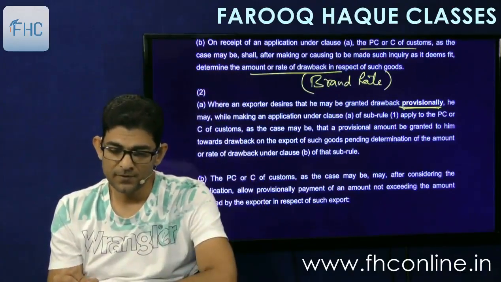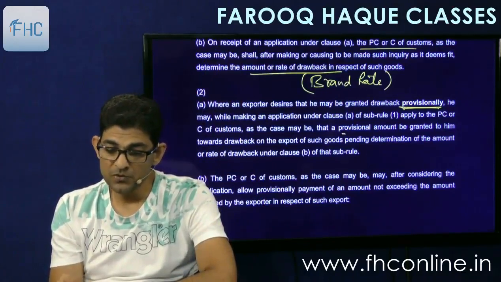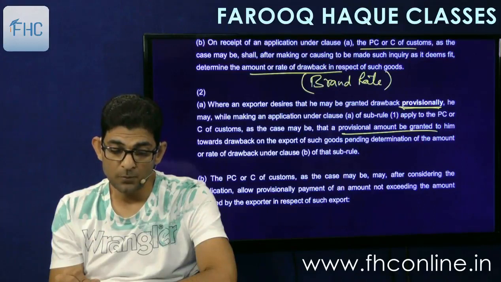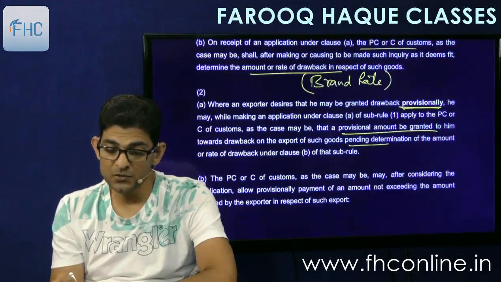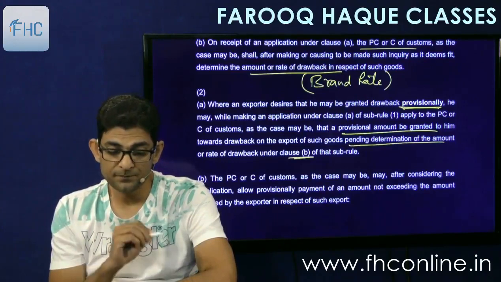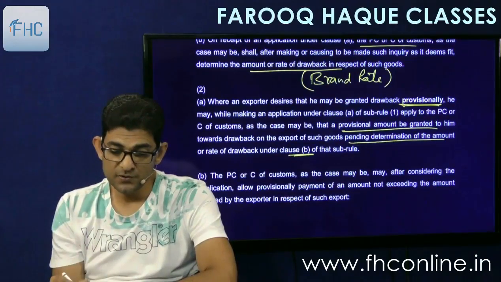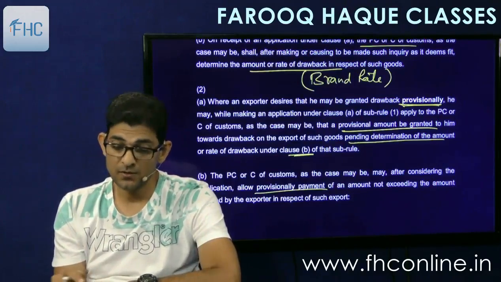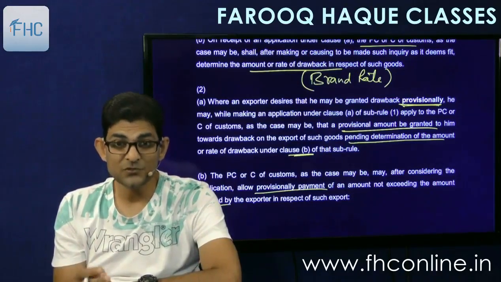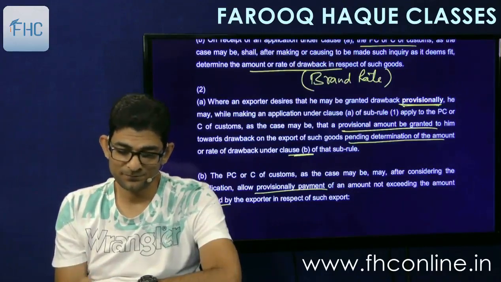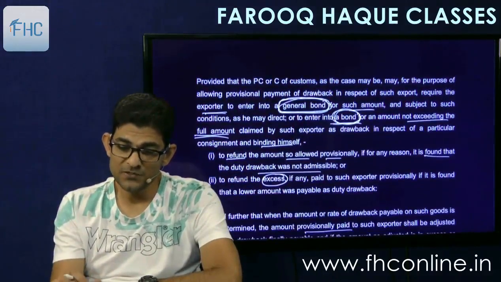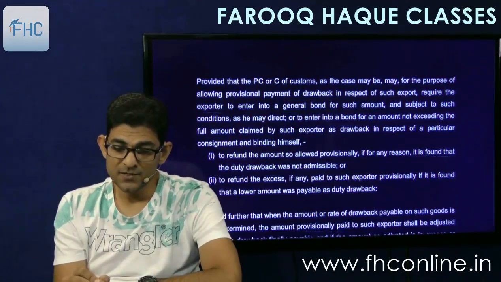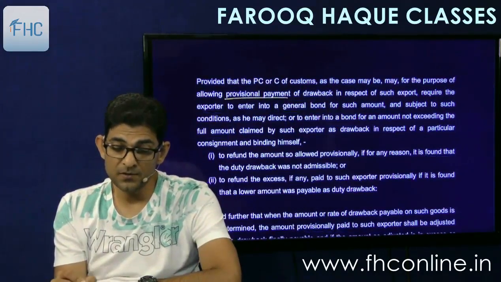So that is there. It says that a provisional amount of drawback shall be granted to him towards drawback on the export of such goods pending determination of the amount of the rate of drawback under clause B. And the PC or C of customs, as the case may be, may after considering the application allow provisional payment of an amount not exceeding the amount claimed by the exporter in respect of such export. Not exceeding the amount claimed means obviously the provisional drawback will not be more than what you have claimed. Provided that the PC or C, as the case may be, may for the purpose of allowing provisional payment in respect of such export require the exporter to enter into a bond.